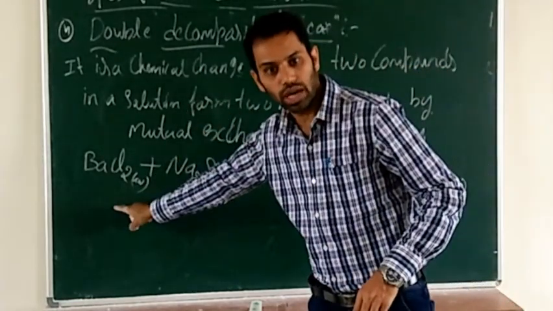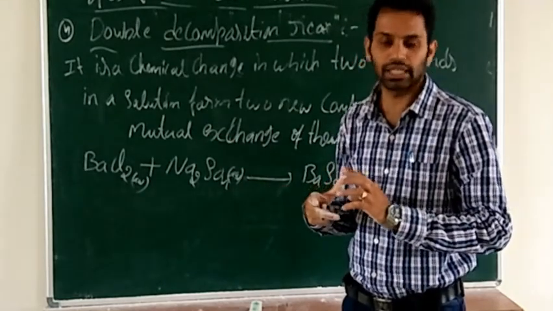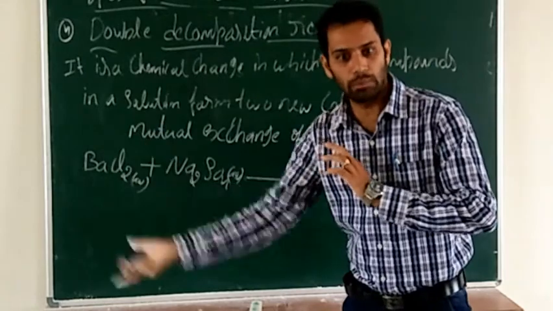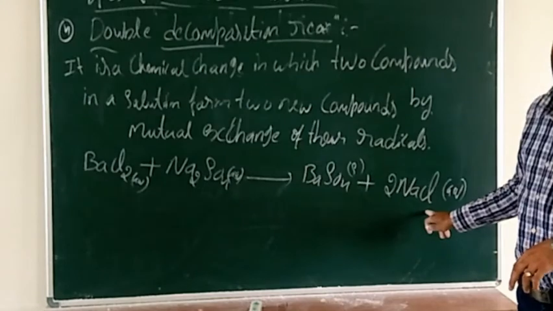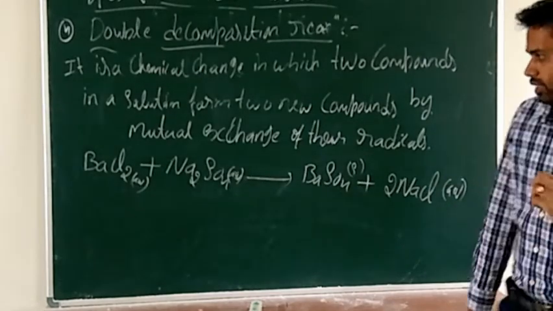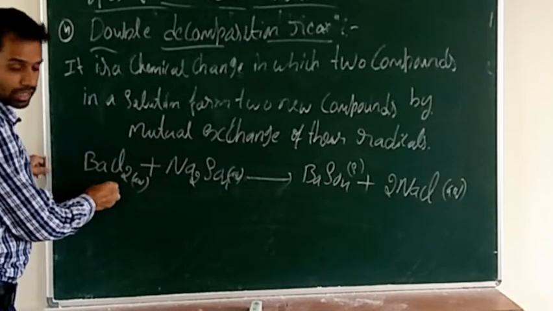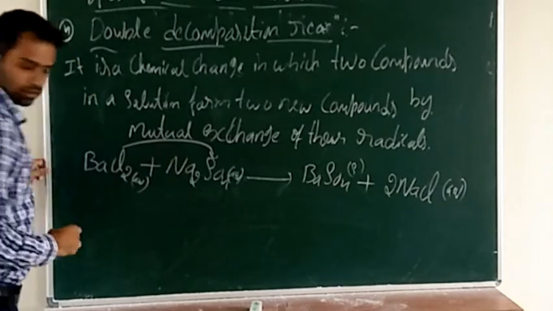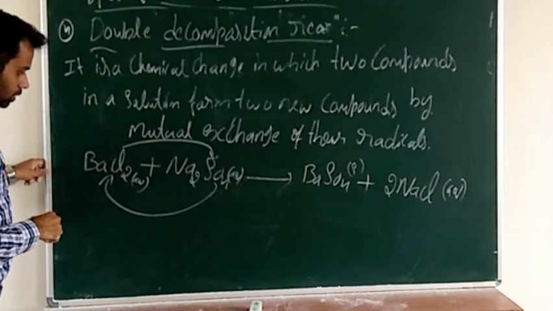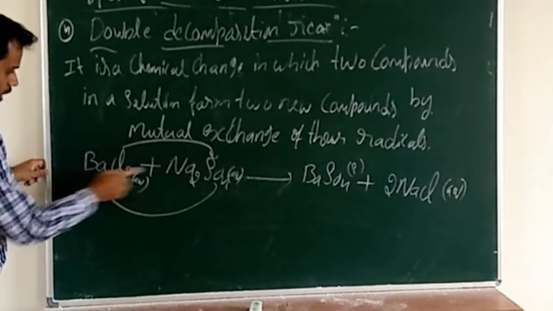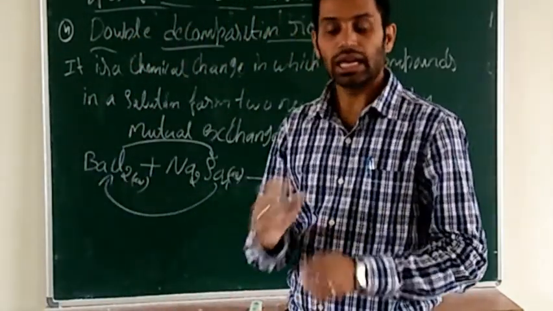Two compounds: barium chloride is one compound, sodium sulfate is another compound. They are reacting with each other in the solution. They form two new compounds, barium sulfate and sodium chloride. By exchanging the radicals, how are we exchanging? Here, chlorine is replaced by sulfate, and next, barium takes the position of sodium. So, mutual exchange of the radicals.